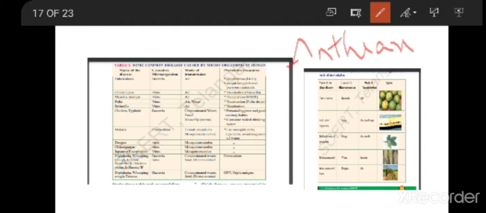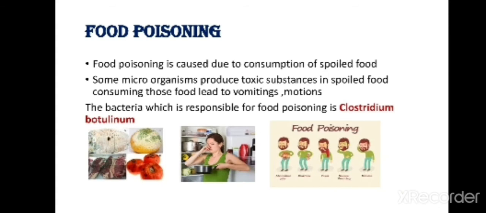Bird flu generally occurs in birds, mainly in poultry farms and so on. We will be hearing about the disease called bird flu. And rabies in dogs. So these are the diseases which commonly occur in different animals.